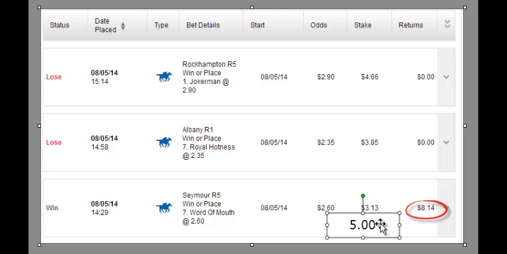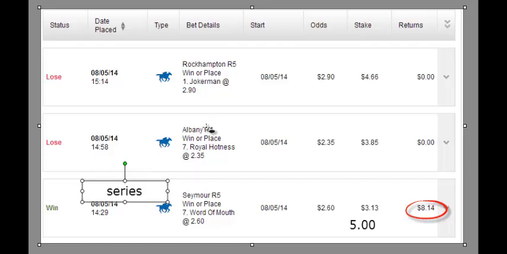Because we've done it on Sportsbet, we obviously don't pay any commission on our backing bets. So that was our first bet. That was Series 1 on the backing bet.